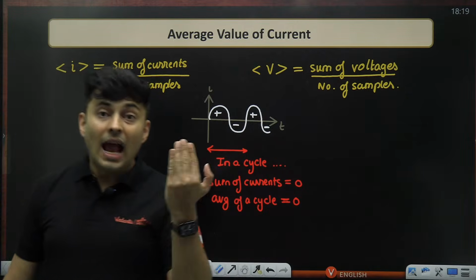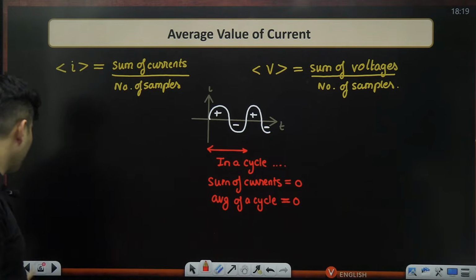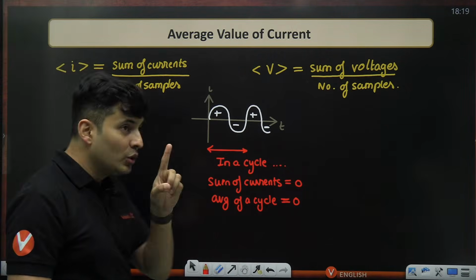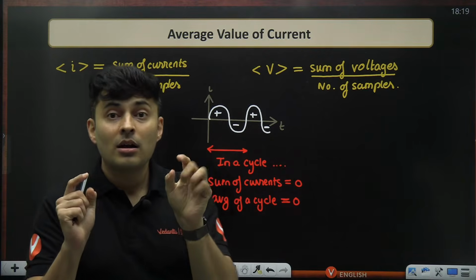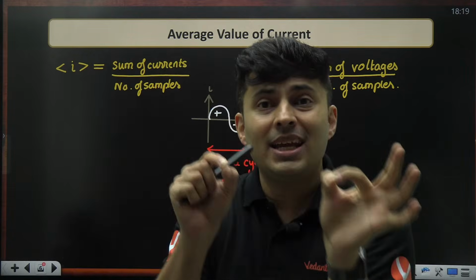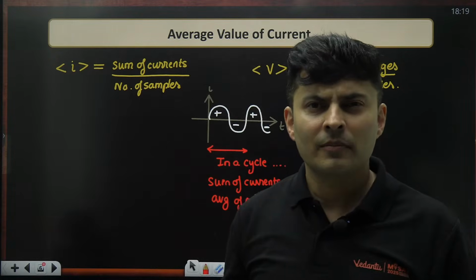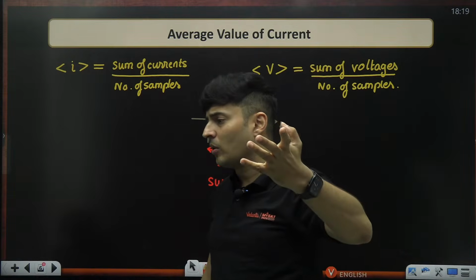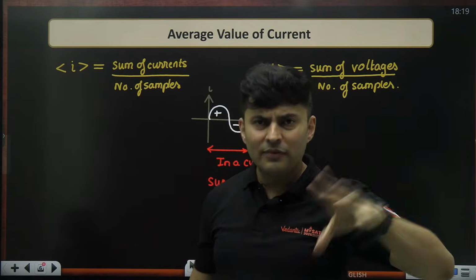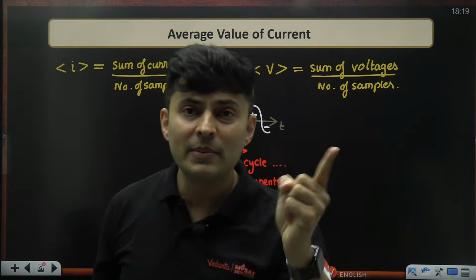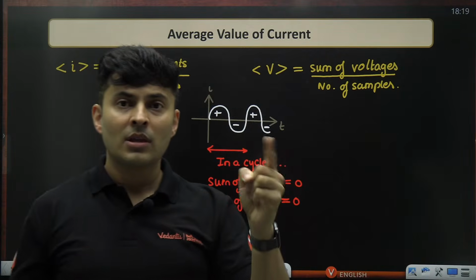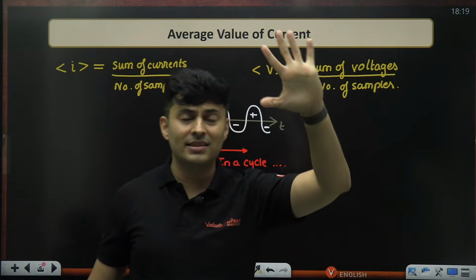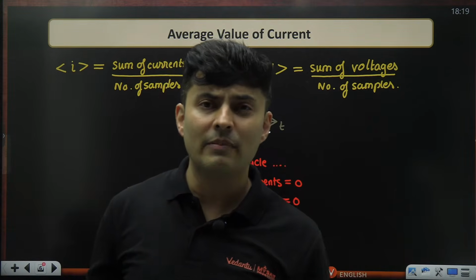Now, why is this average value important? I will tell you. Because if you use a galvanometer based voltmeter or ammeter, voltmeters can be digital or made of something else also, there are different types, but a voltmeter or an ammeter which is based on a galvanometer. Everybody remembers it from the chapter of current electricity, magnetism.